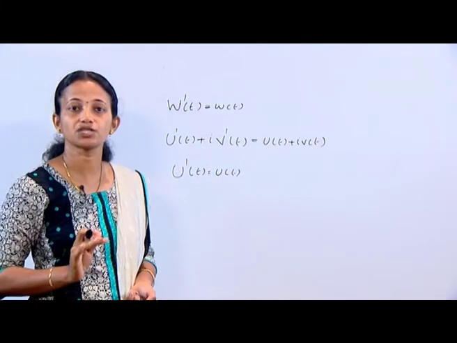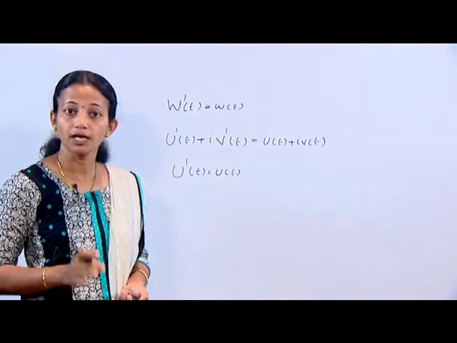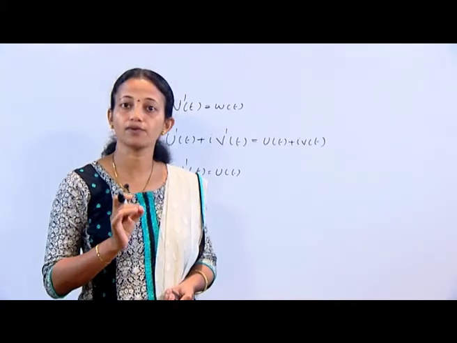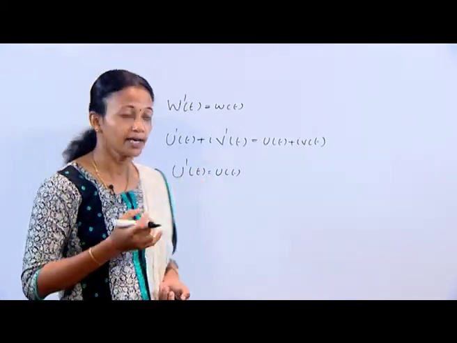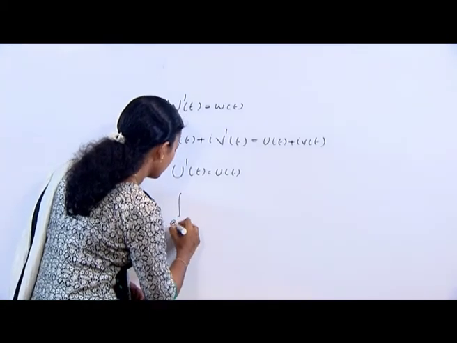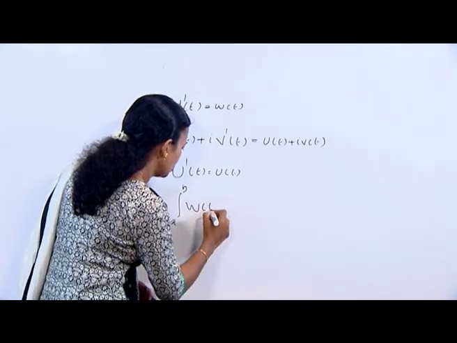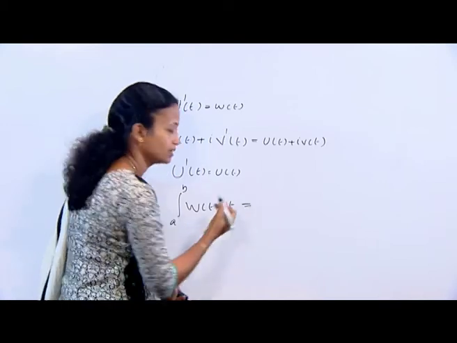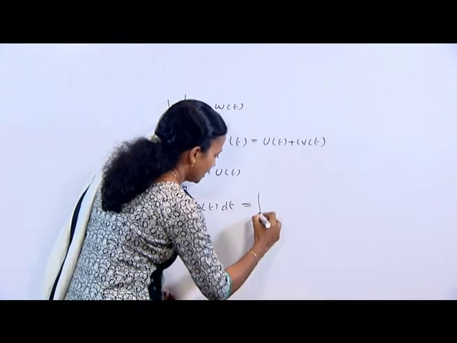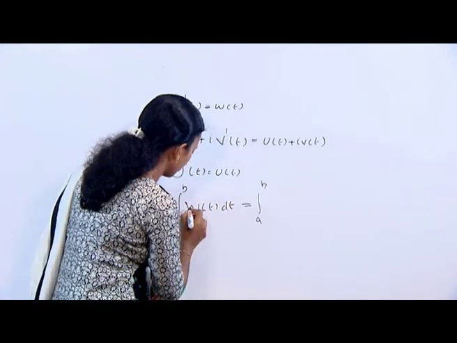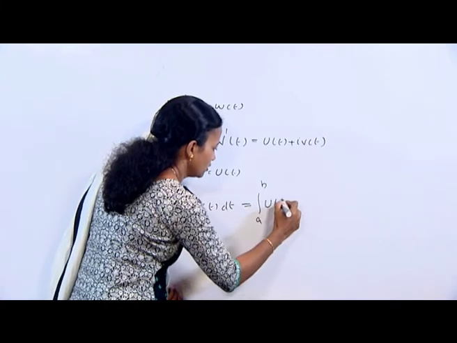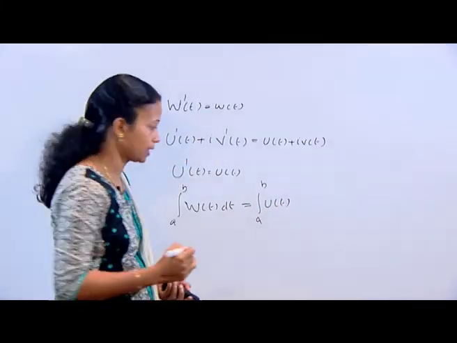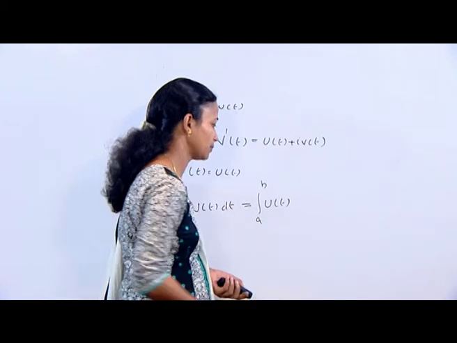Similarly, v dash t is equal to v t. Hence, in view of definition 10 of definite integral, we can say integral a to b W of t dt is equal to integral a to b, here we have capital W, u of t plus i v of t.